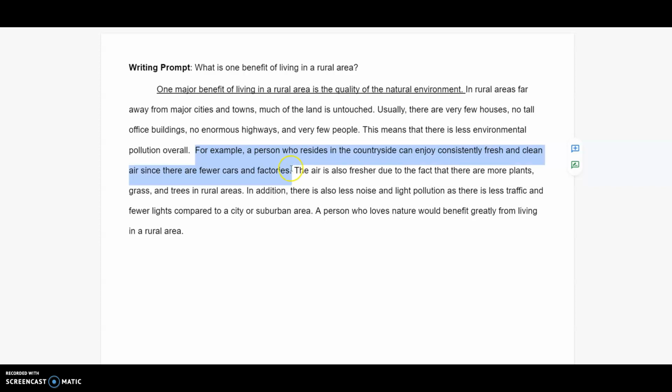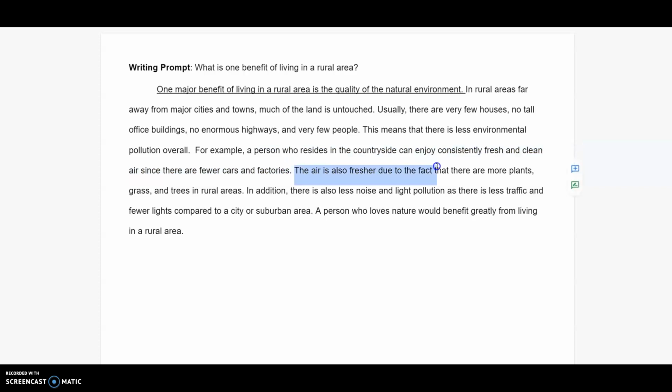Remember that examples are given for illustrating the previous sentence. So in other words, this sentence right here, this means that there's less environmental pollution overall, is followed by an example of less environmental pollution. In this case, we're talking about less air pollution.